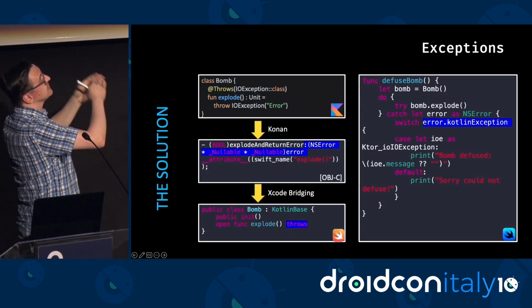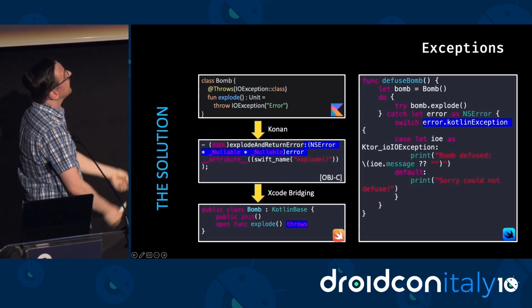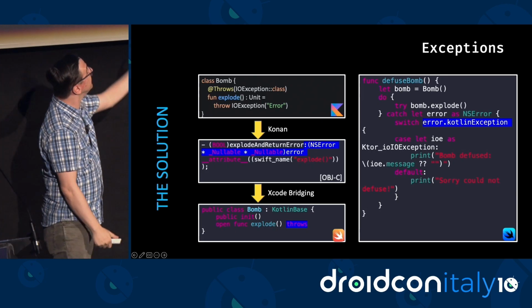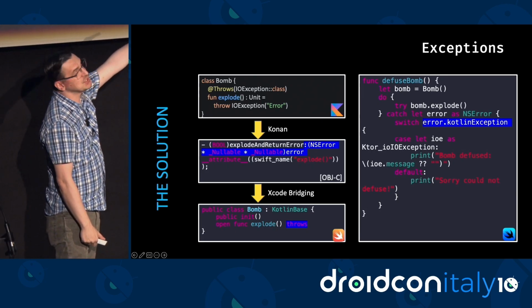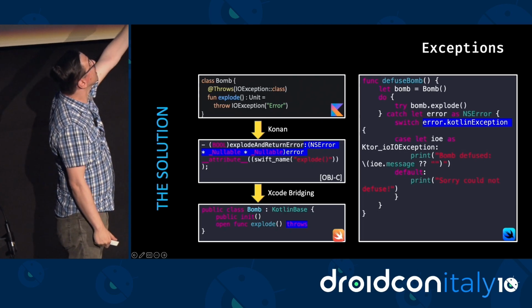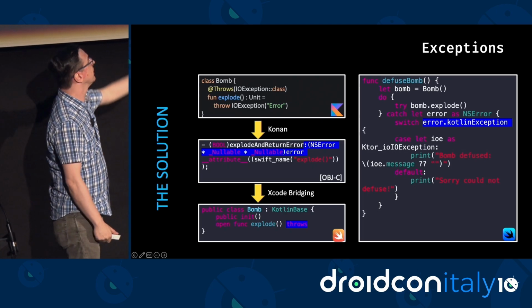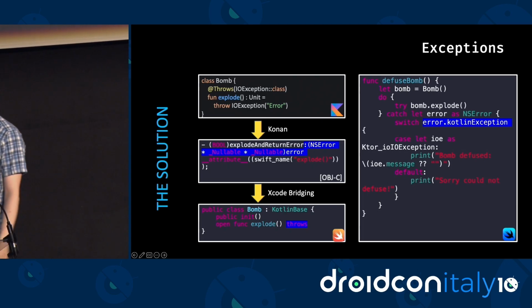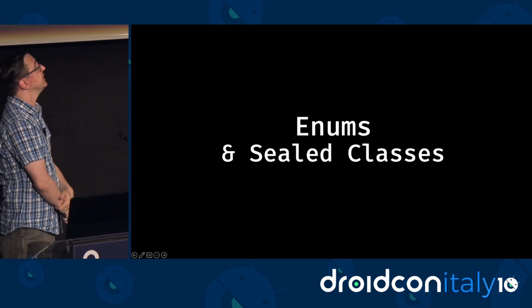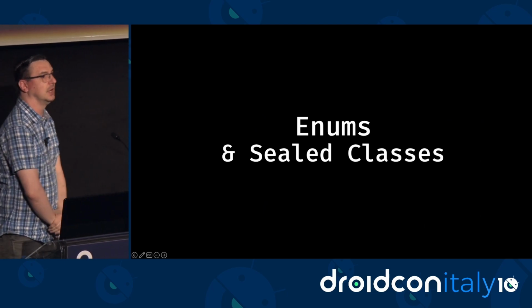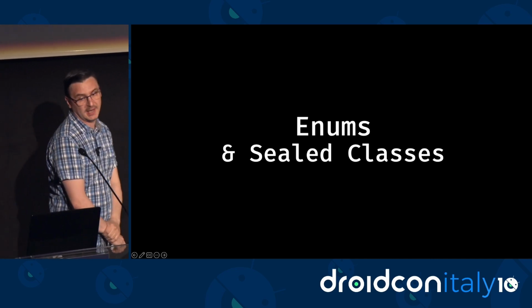And now our Swift developer can not only catch the exception that was thrown on the KMP side, but can also use the Kotlin exception extension to recover the original Kotlin exception and be able to better handle the error. Right? So now let's see how enums and sealed classes are mapped to Swift, right?